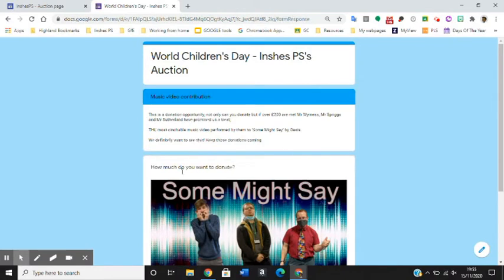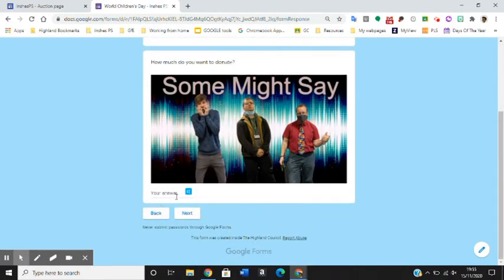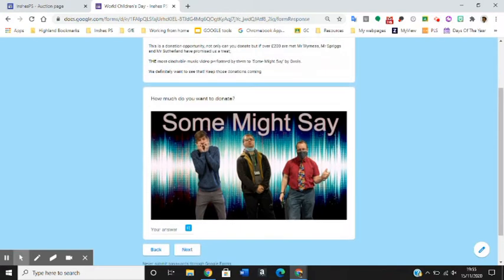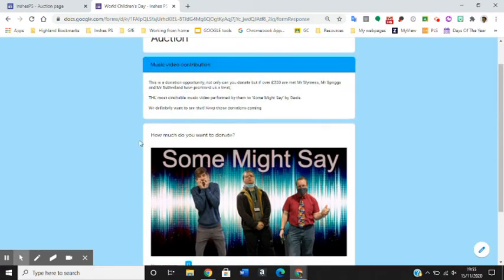Our donation page is whatever you put in here, you actually will be required to pay, not today, but you will have to send that into the school in form of cash or by a check at a later time, and you will be contacted about that afterwards. But all money raised, again, goes towards the charity that was mentioned earlier.